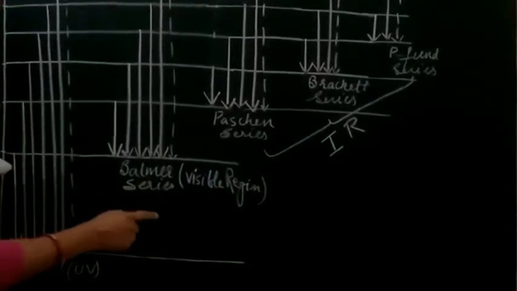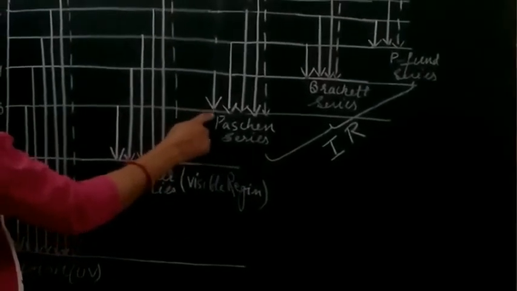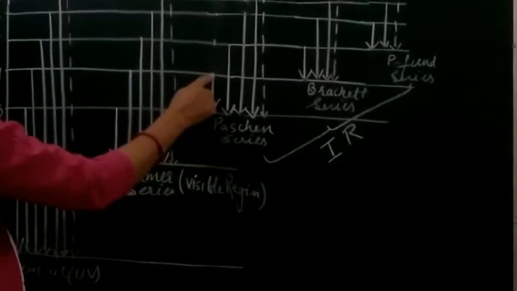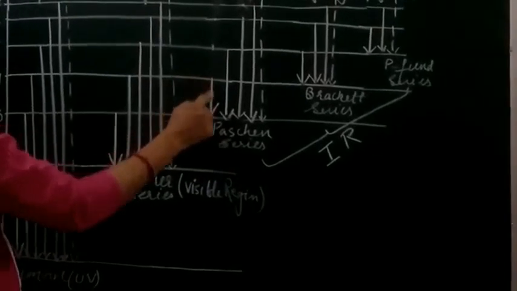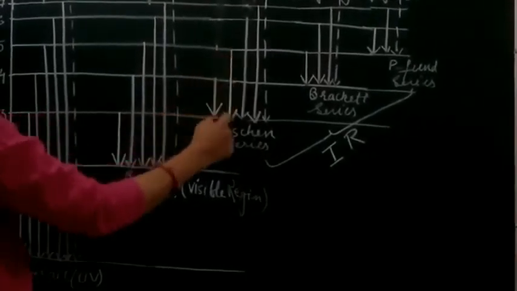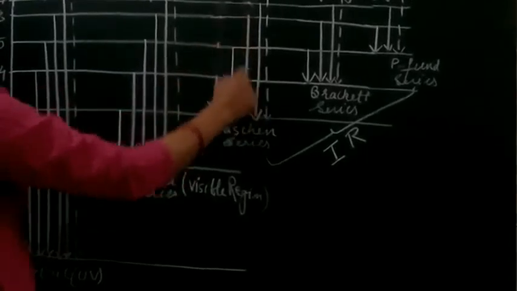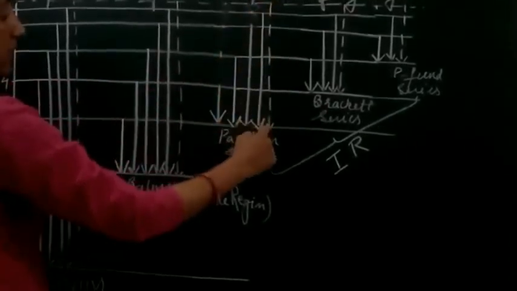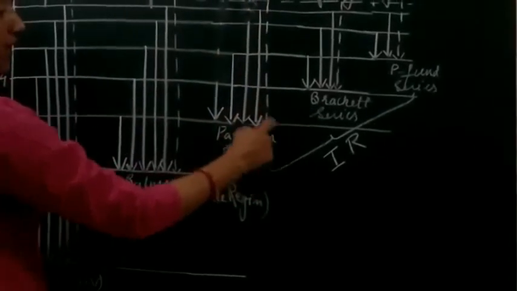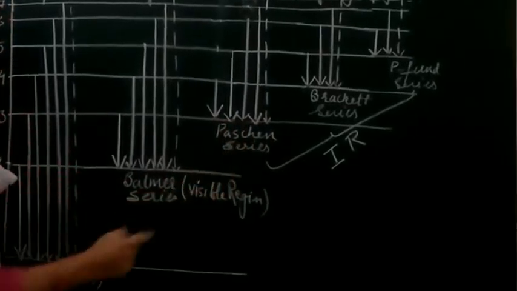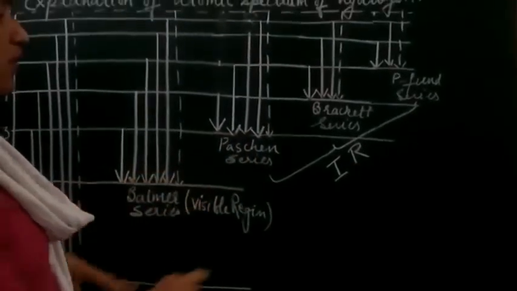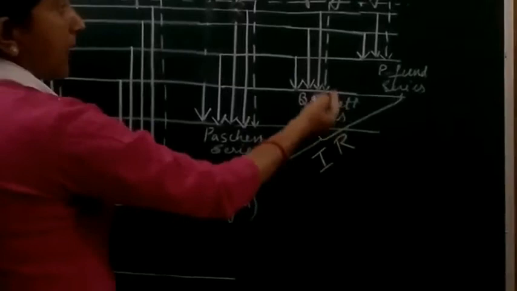In the same way, students, when the transition takes place from the fourth shell to the third shell, fifth to third, sixth to third, seventh to third and infinite state to third, we get the Paschen series. This Paschen series falls in the infrared region.